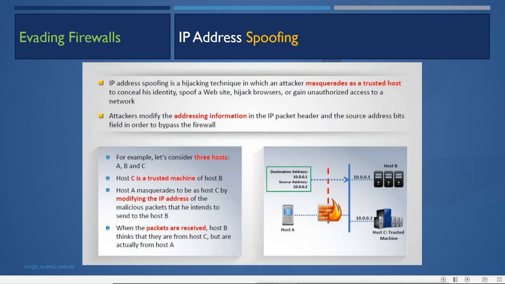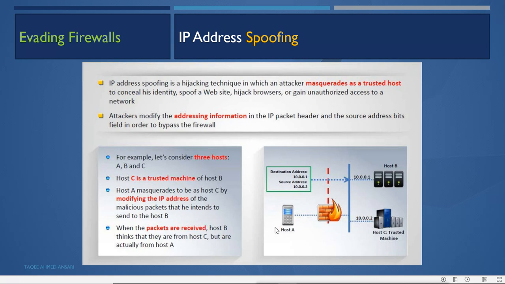In this case we can consider that hosts B and C are in the internal network, and the firewall says that only host C can connect to host B. Now the attacker is sitting outside.